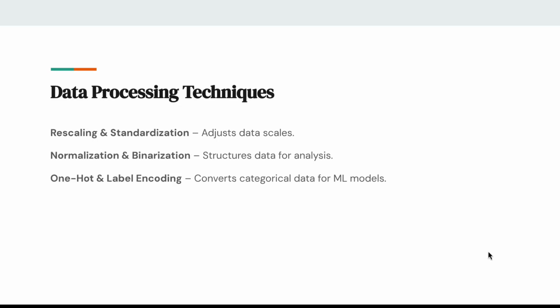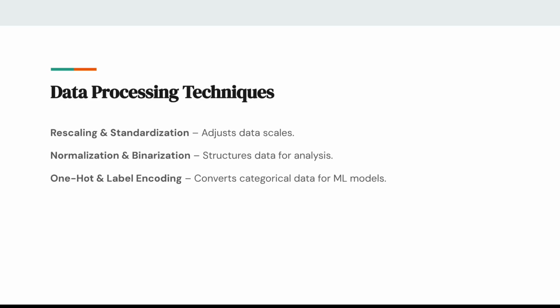Now, before we train a machine learning model, we need to process some data properly. There are a few techniques, and even though some of these look a bit technical, they are really simple concepts, and in future we shall learn how to implement them. The first one is rescaling and standardization. Here we are adjusting the data to fit within a common range for easy interpretation.